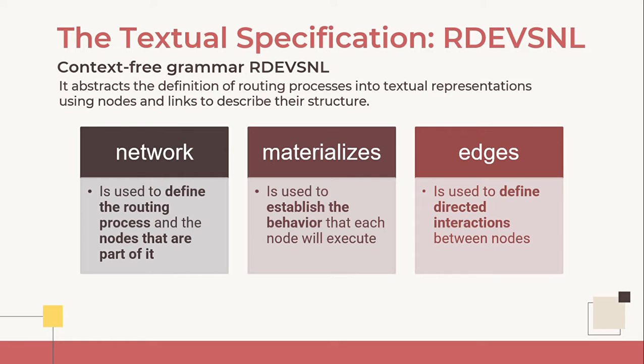In a routing process, each component exhibits an internal operation and defines the behavior of a node or a list of nodes. So the block materialize is used to establish the behavior that each node will execute. And then links define directed interactions between the nodes. So with the sentences from the edge block, we can define these directed interactions between the nodes.